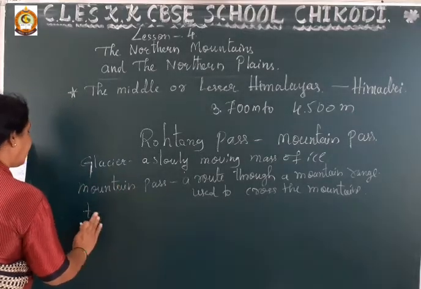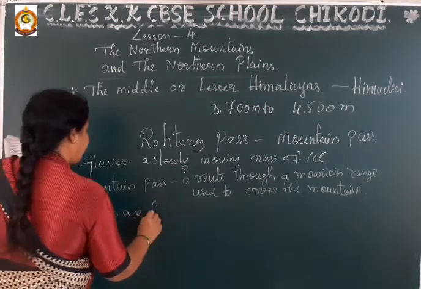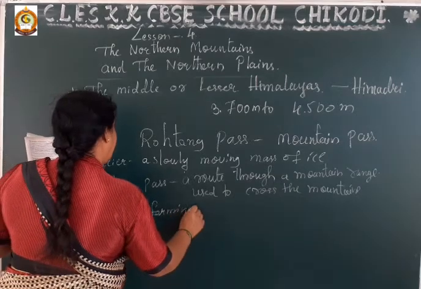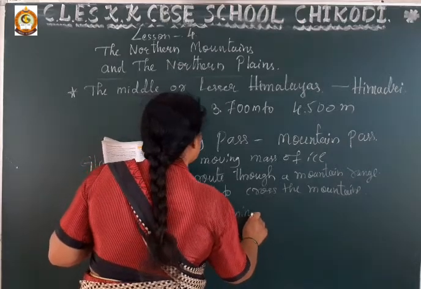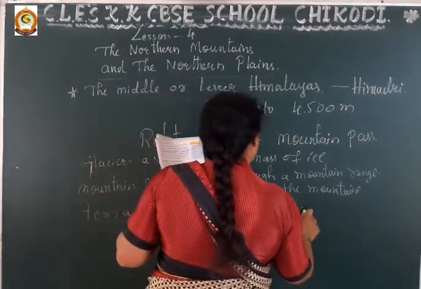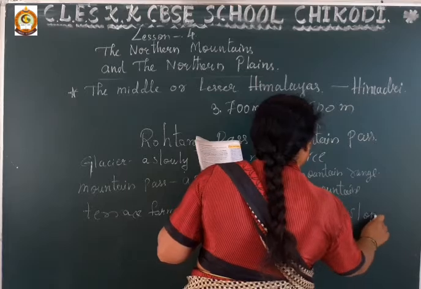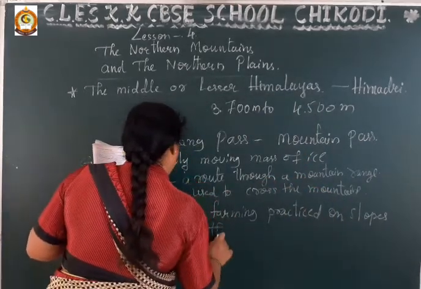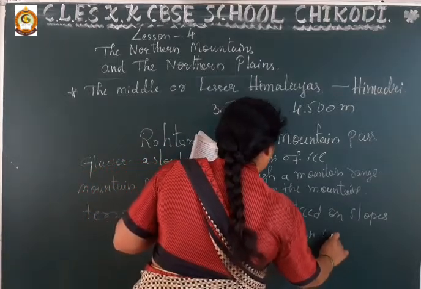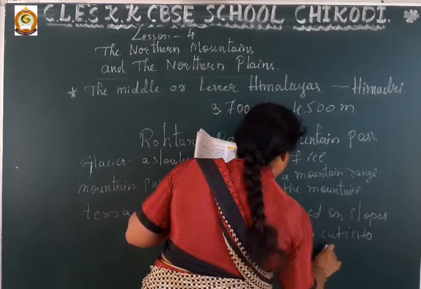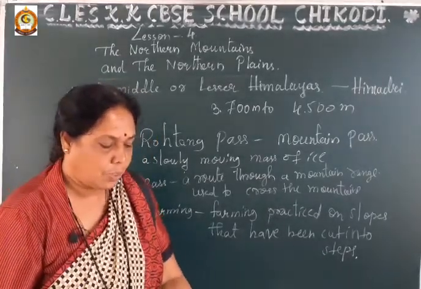And here the terrace farming. What is the meaning of terrace farming? Farming practiced on slopes that have been cut into steps. Yes, dear students, it is very necessary to know the meaning of the words.